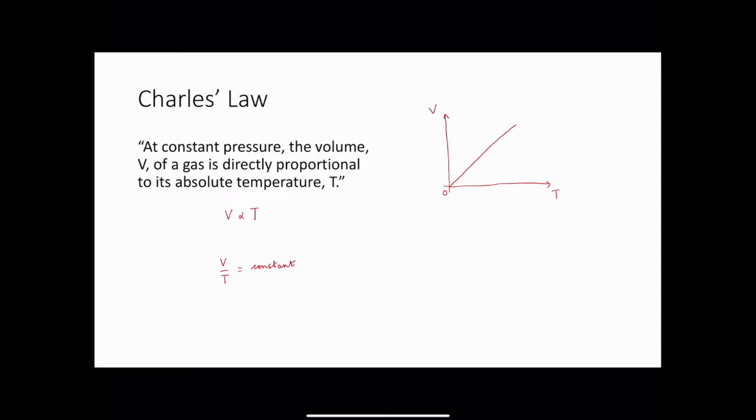Most of the time, however, we can't replicate those conditions in school labs or even in some actual quite good labs. So a lot of the time, if you're doing this experiment, we would end up having a graph that looks something like the following. Where our line would cut the axes somewhere like that,